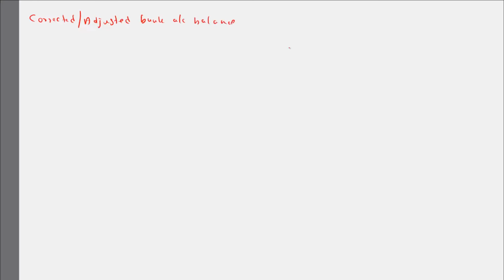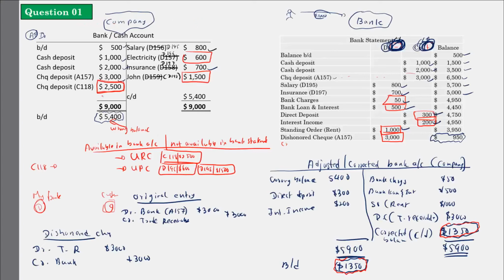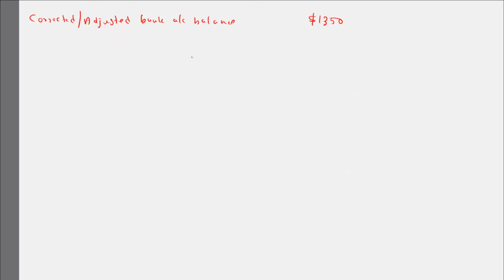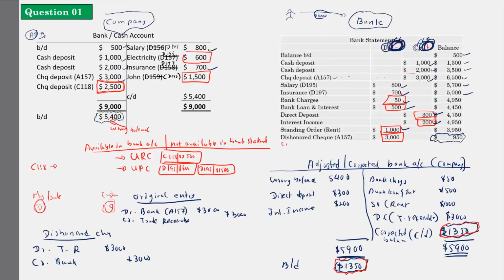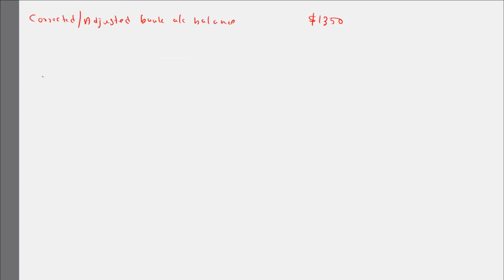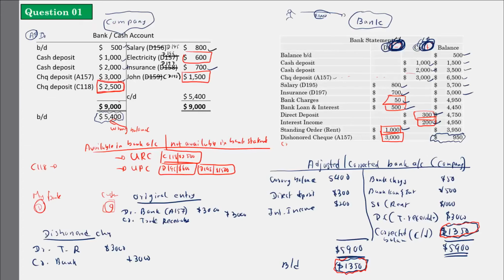Now see, this 2500 is a check which is not yet realized. You have deposited it, but it has not yet been credited to your account, because from the bank's perspective they need some time. So let's assume that has not happened, what should be my bank balance? Here I have added it to my bank account, so let's remove it temporarily and see whether we are getting the same balance or not. I write it as unrealized check. How much is that? 2500.